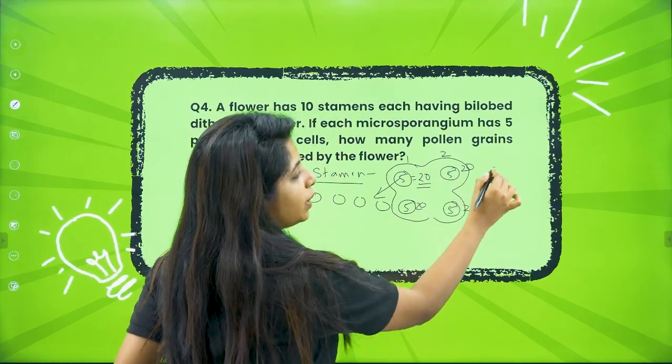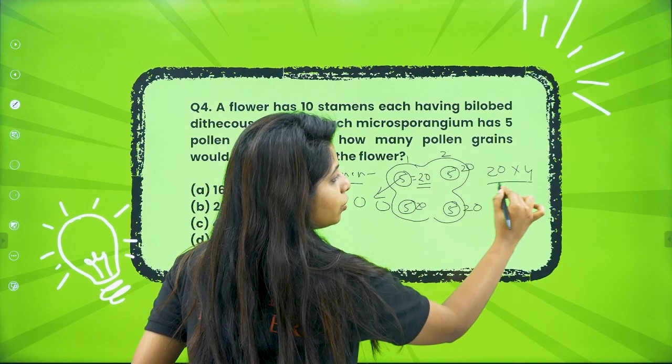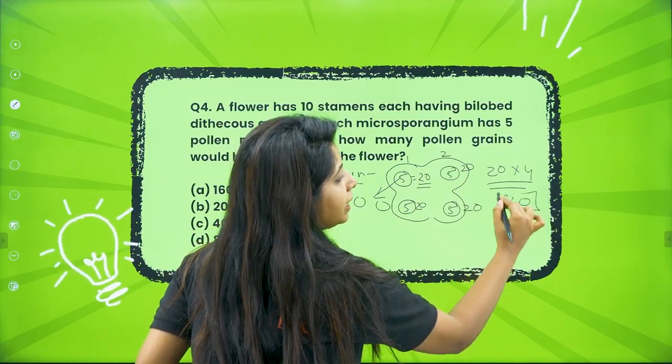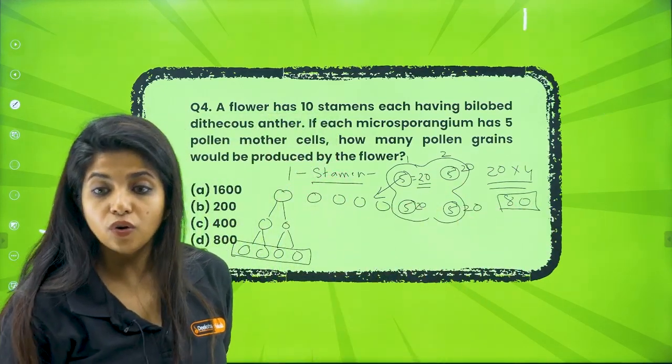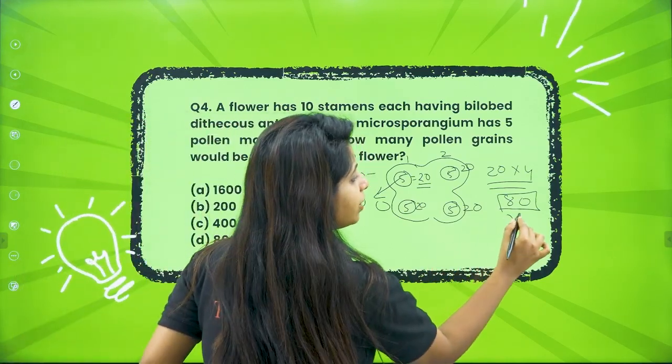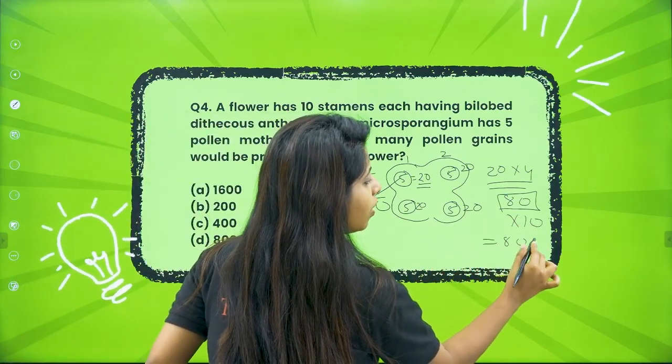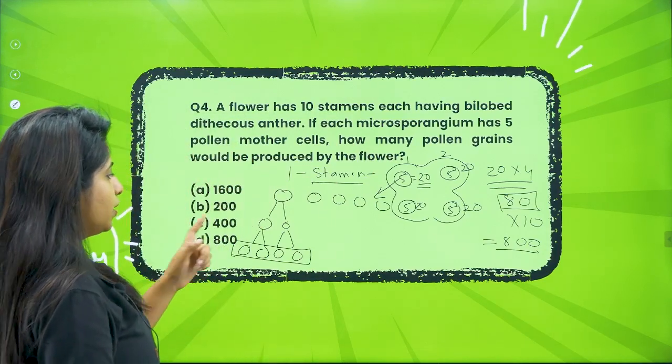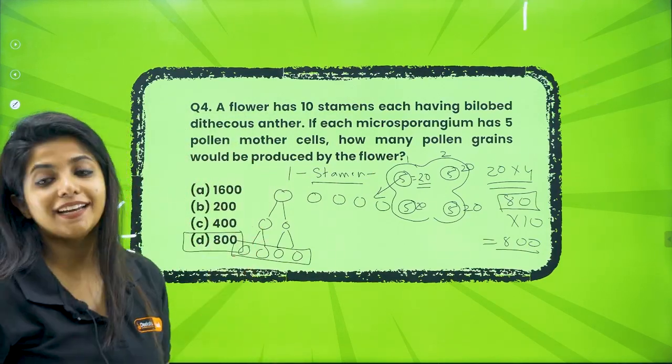So can I just do 20 into 4? 20 into 4 is what, my dear children? 80. Is my answer complete? No. How many stamen are there? 10 stamen are there. So I have to do into 10. So your answer would be what? 800. So your answer would be D, 800.